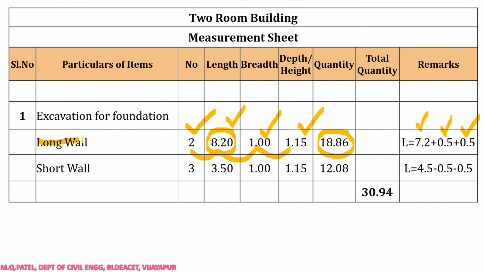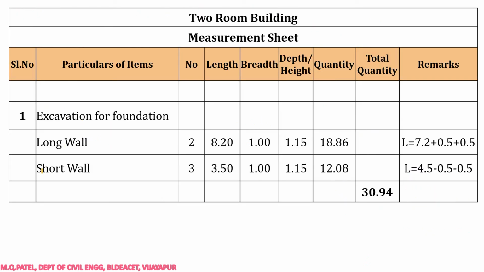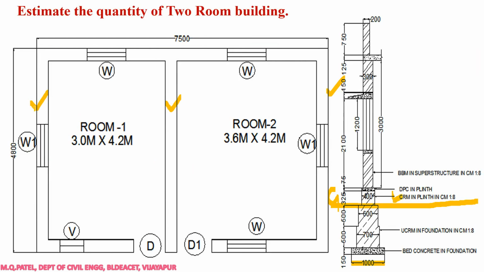So as I said, long wall out to out is center to center distance plus half breadth on left side, half breadth on right side, right? Then next we will do calculation for the short wall. This is the short wall now. So now we'll write short wall. How many numbers now? Three numbers, 1, 2 and 3, correct? So therefore short wall, three numbers.